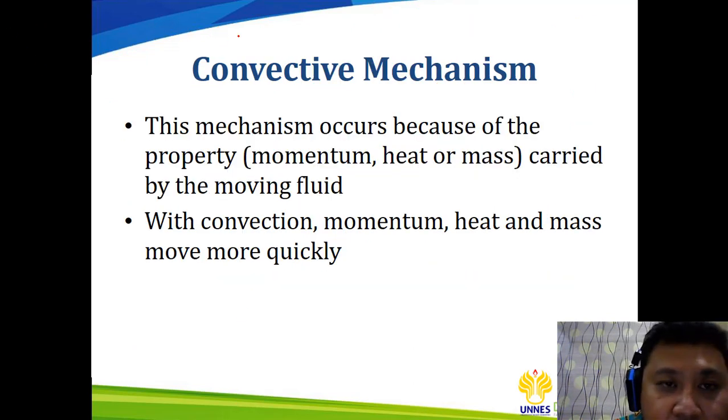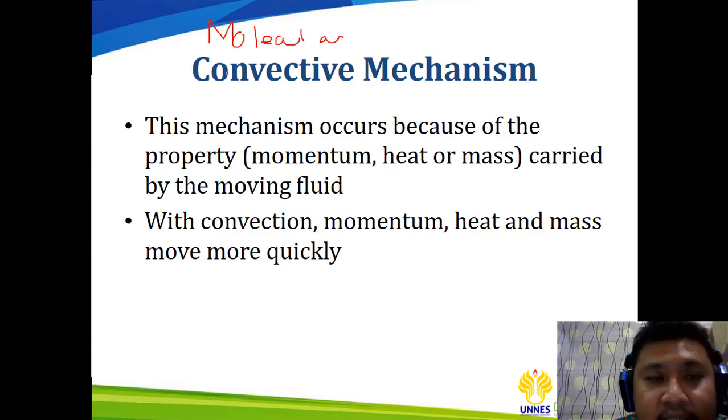First one, we already talked about the molecular mechanism. Yeah, we already learned the molecular. And then the second one is the convective mechanism. What is the difference between the molecular mechanism and the convective mechanism?